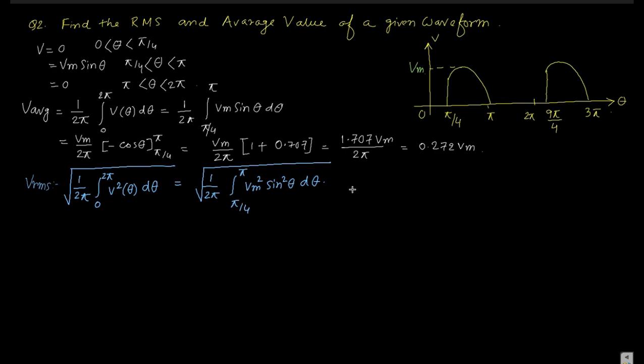We can do the integration, because earlier we solved this kind of equation. How can we solve that sine square theta d theta? In class 12 you have solved this several times, so it is not hard for you. So pi by 4 to pi, it becomes 1 minus cos 2 theta by 2 d theta. Okay.